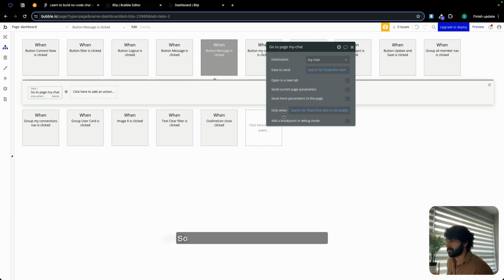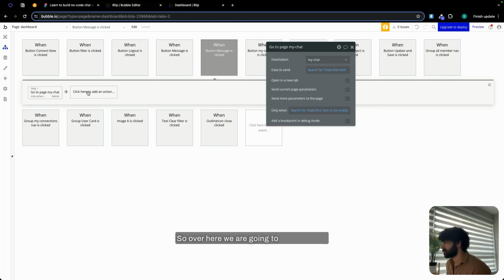It's going to search the chat which contains the current user and the parent group user, and check if it's not empty, then it's going to navigate to that respective chat. There we go. Now it's time to set up our second approach.